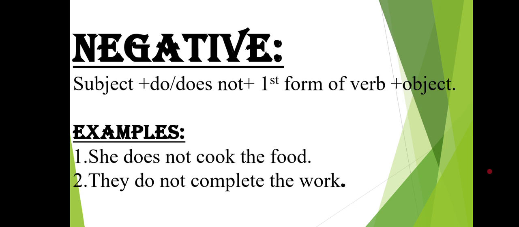As you can see in this slide, we changed the sentences into negative. She does not cook the food, they do not complete the work. So simple is that we need to shift the helping verb first, then subject, then main verb, and in the last the object. And obviously it is a question, so we are not going to use not over here. Most of the students make this mistake when they change sentences into interrogative ones. They add not, which is totally incorrect.